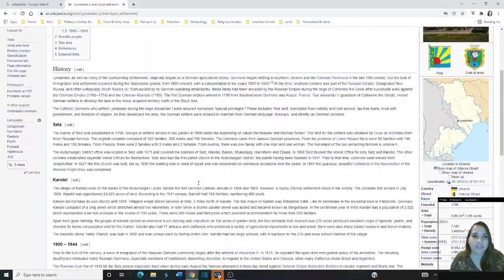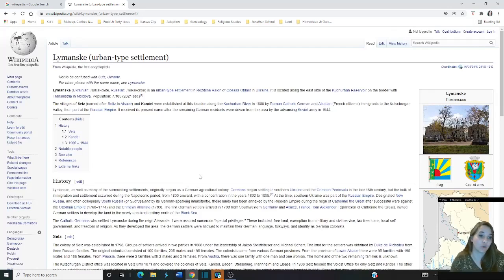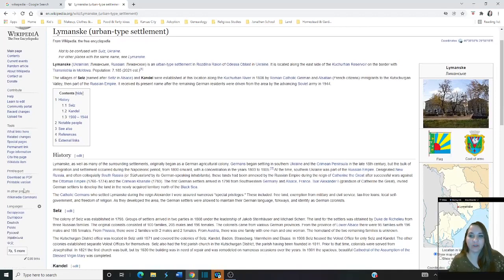And as you can see, the name of the town has changed over time. So that is key. Now, here's where it gets to the good part. You ready? Okay. I want you to go over to this side of your screen and look down here. I'm going to scroll down just a little bit. You'll notice this area here.